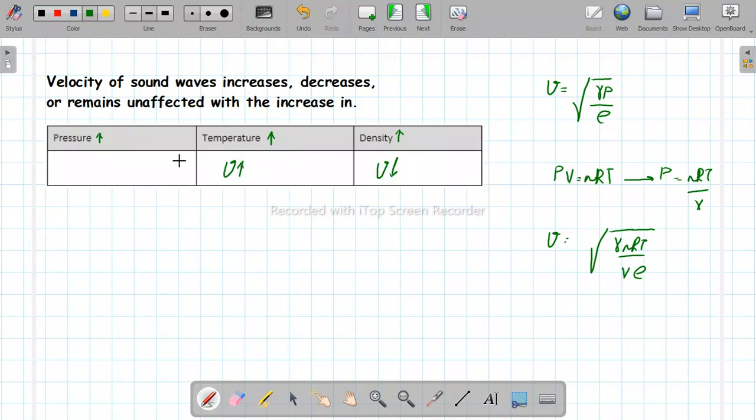Then how is it affected by the pressure? This equation suggests कि velocity is directly related to the pressure. तो अगर pressure increase होता है तो sound की speed बढ़ जानी चाहिए. But this is not the case here because every time we increase pressure, density also increases because particles are moving closer to each other, right? Volume available for them is decreasing. So pressure के increase से density भी equally increase होती है. They cancel out each other's effect and there is no resultant change in the speed of sound with the change in pressure,